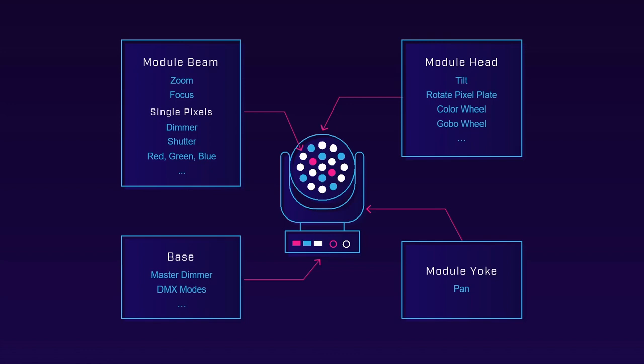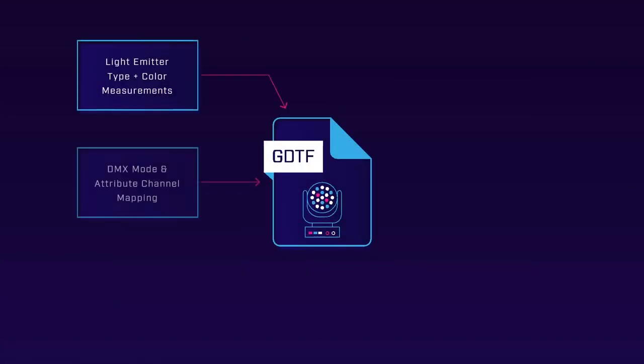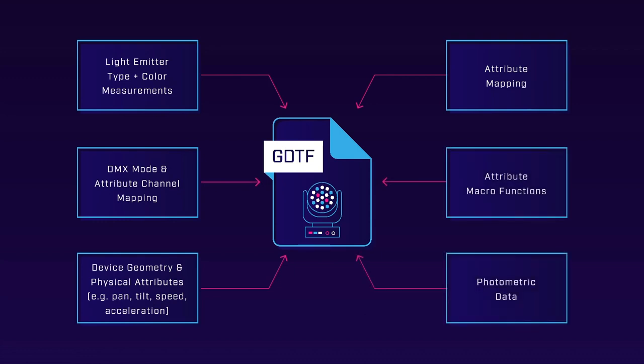The image here shows you an example of how a lighting fixture would be defined using GDTF. Each controllable attribute of the fixture, such as pan or tilt, is mapped to the corresponding physical part of the fixture. The physical behavior of mechanical parts and the light source is also a part of the GDTF file. It even includes detailed information about the color spectrum and photometrics of the used emitters. Furthermore, a GDTF file summarizes visualization information like gobo wheels, color wheels, or animation wheels.